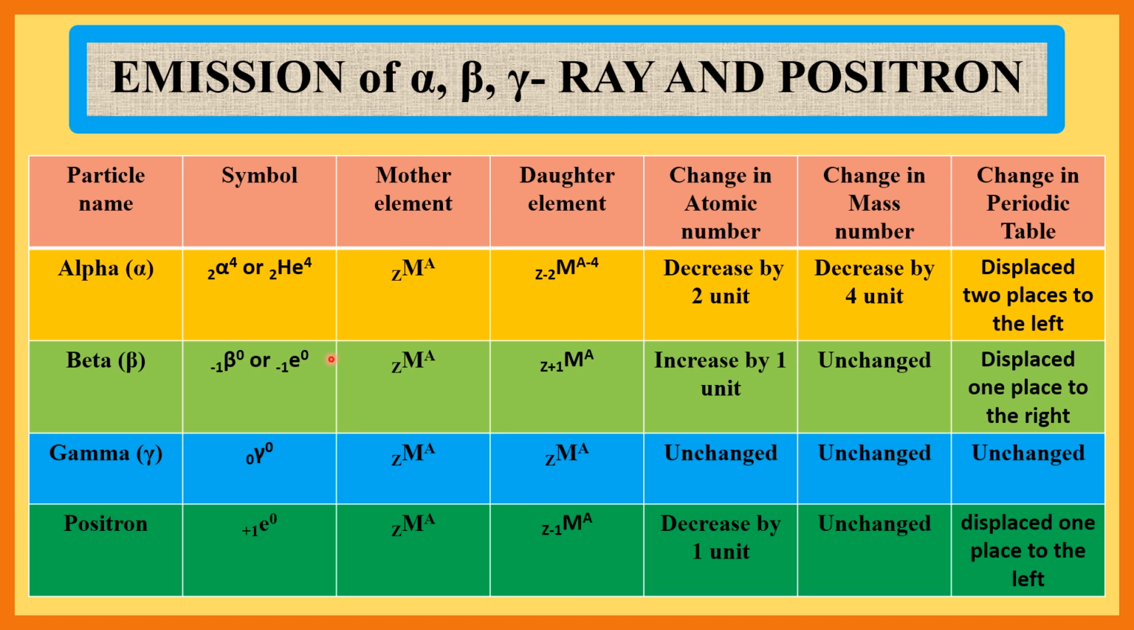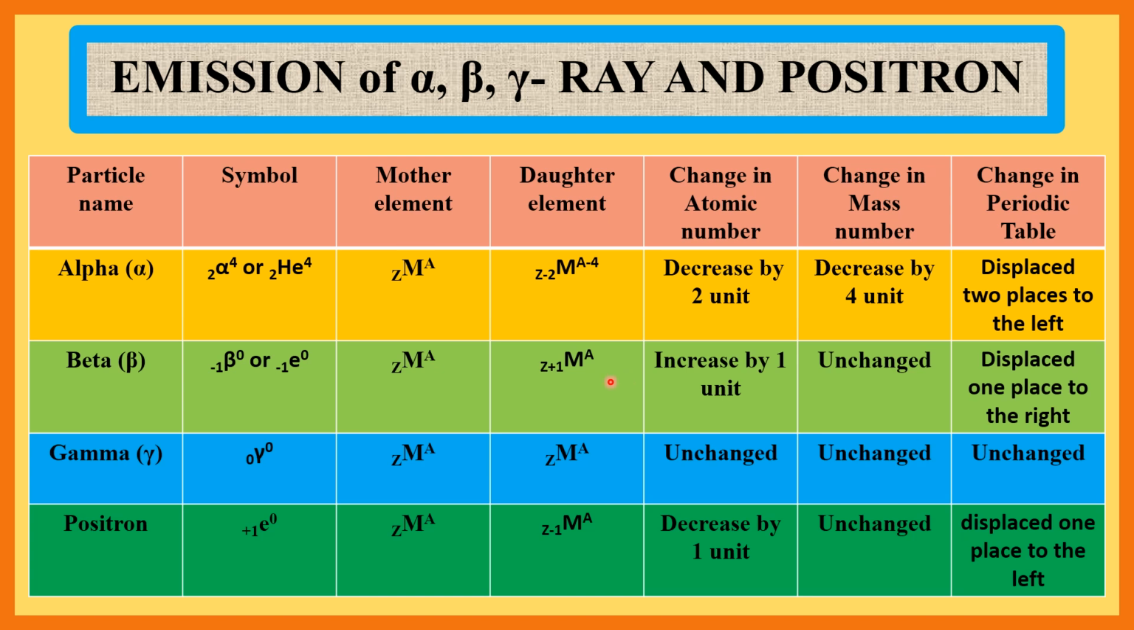Now beta particle, symbol is minus 1 beta 0 or minus 1 E 0. Mother element as earlier Z M A. When the mother element Z M A emits a beta particle, the resulting daughter element is Z plus 1 M A.